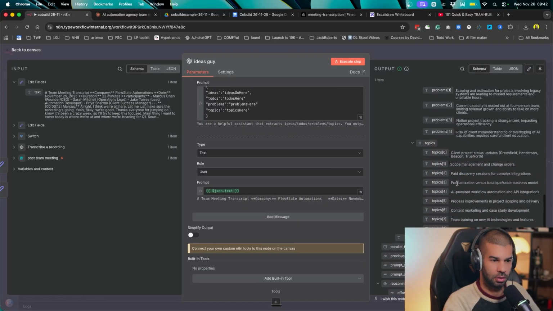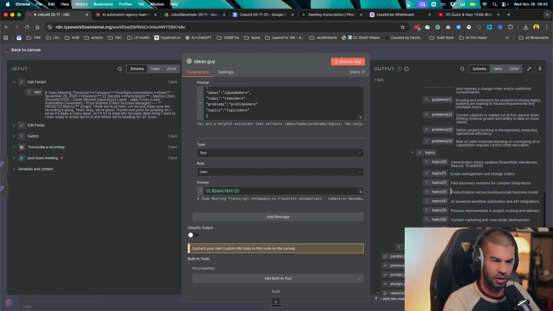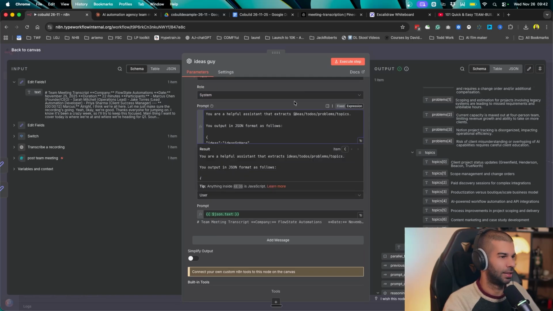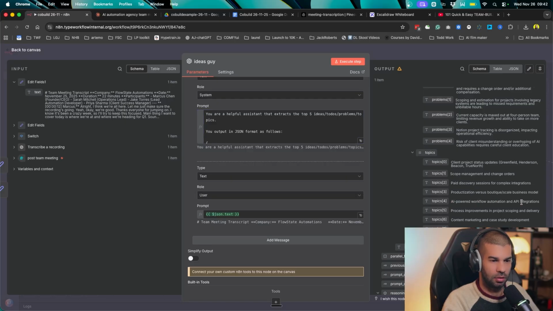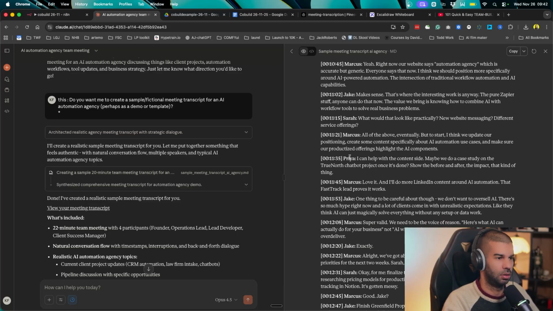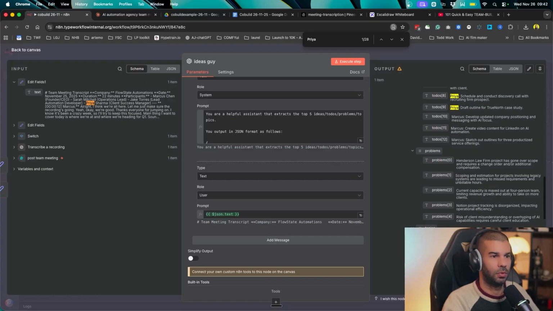That it's actually stuff that was said from the video, because there's a lot of ideas right there. So one thing we might want to do is just your helpful assistant that extracts, let's say, the top 5. So here we're mentioning AI-powered workflow automation and API integration. Which makes sense because this was about this right here. And we had these people. Okay, so that's fine. So if we look at prior, yeah, okay, that's fine.